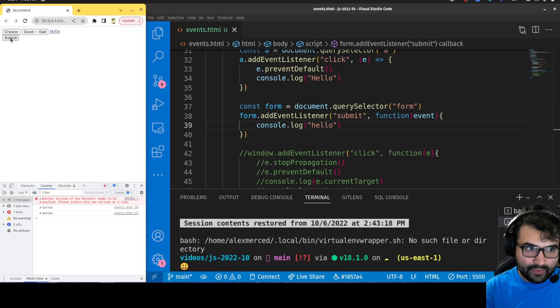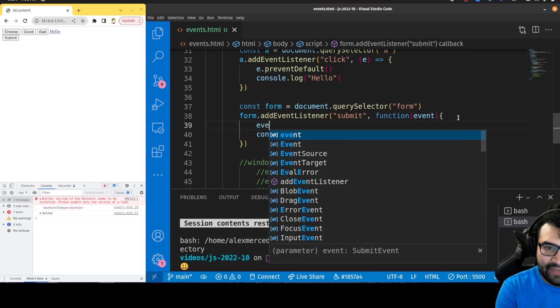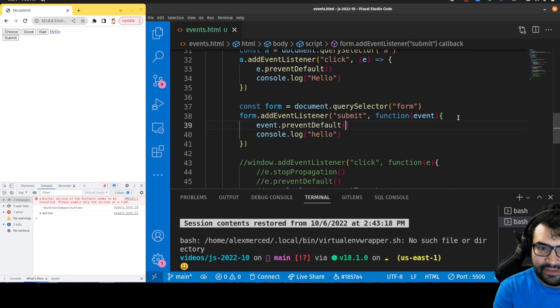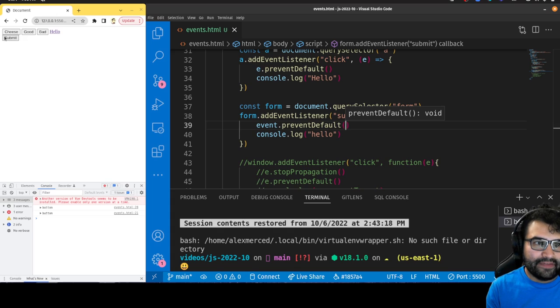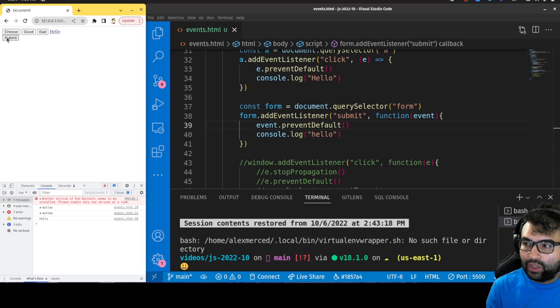So theoretically, now when I hit submit, this should console log hello. So look at the console and see the page refreshes again. Hello does log, because you can see it for a millisecond, but it refreshes the page because that's what a form does by default. So again, forms and A tags are where you have this problem, but I can fix that by putting in event.preventDefault, and then it'll prevent that from happening. So now if I hit submit, I just get a normal console log of hello.